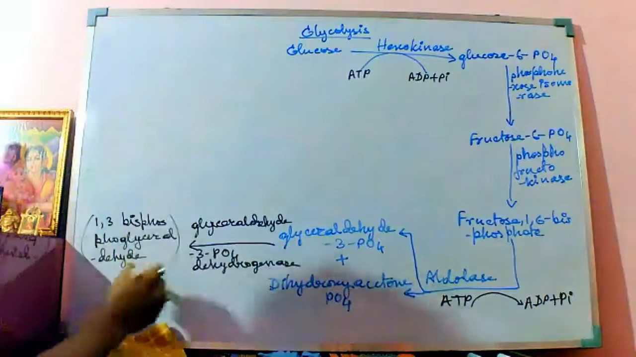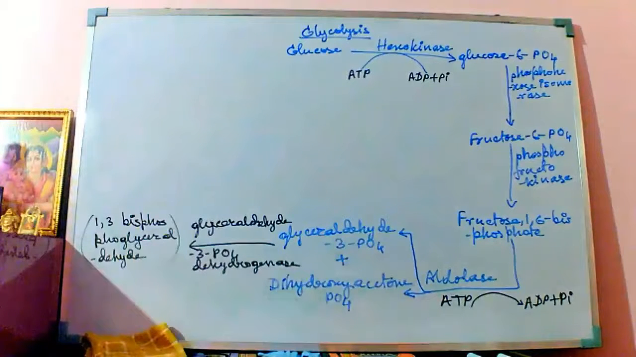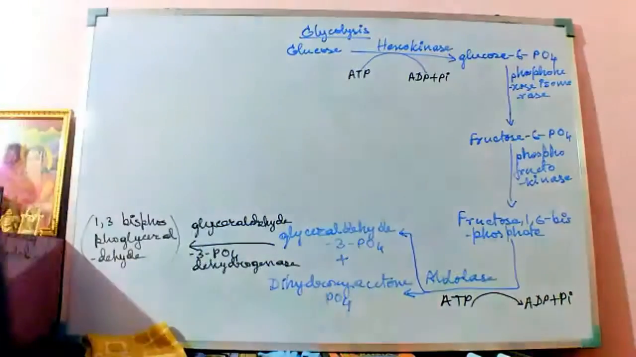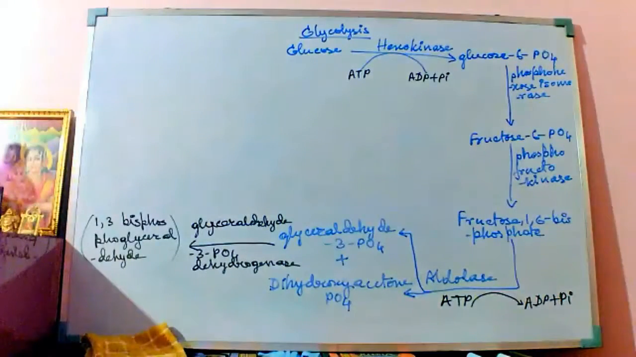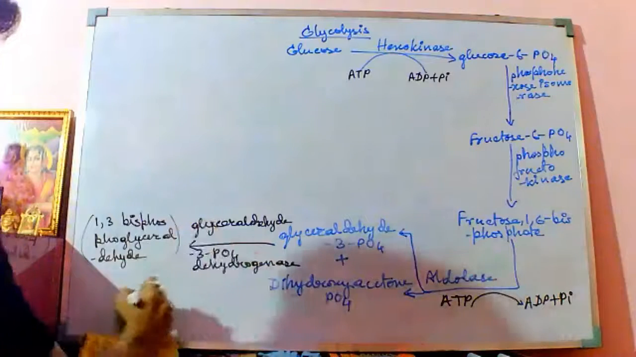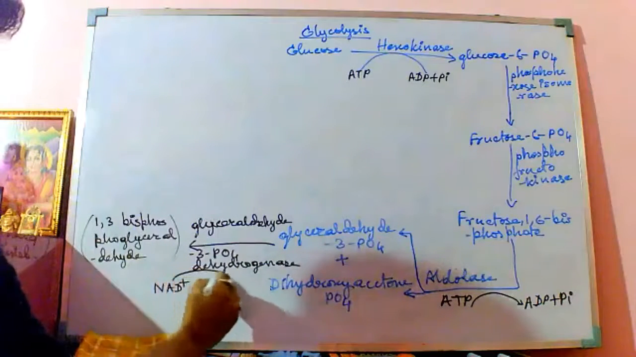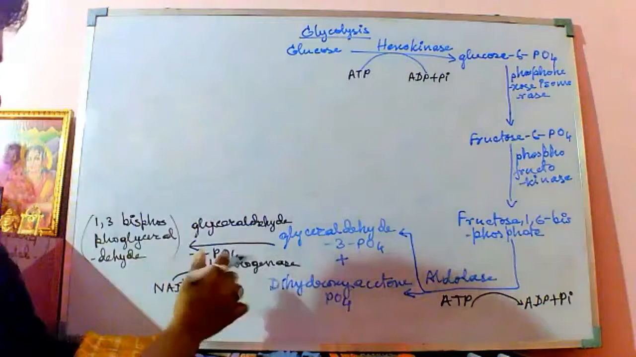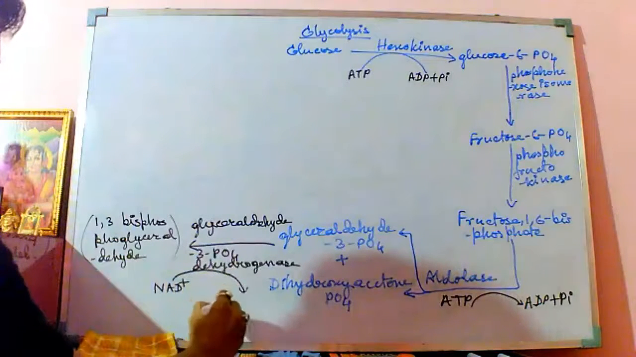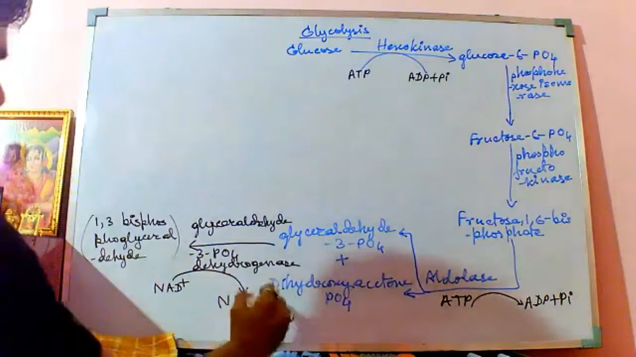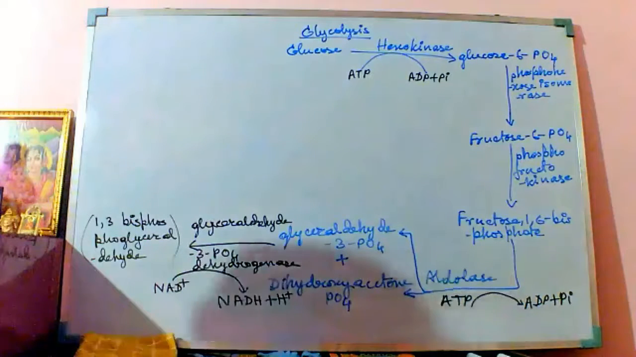This is the compound that is being formed in the presence of glyceraldehyde 3-phosphate dehydrogenase, and here the electron transport happens. How is the electron transport happening? The glyceraldehyde 3-phosphate dehydrogenase acts with NAD. In this step, NAD plus gets converted to NADH plus H plus.